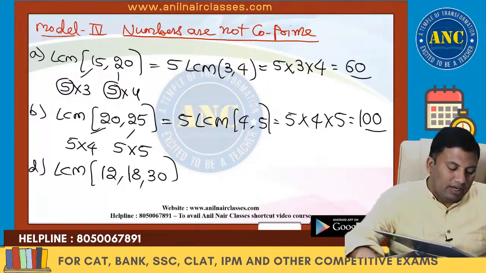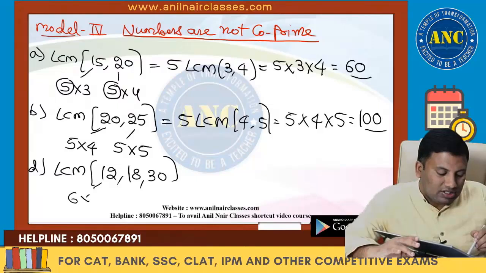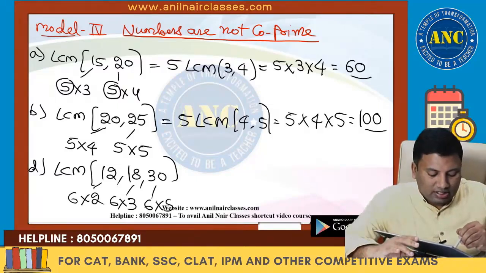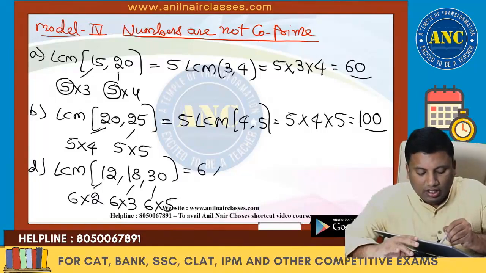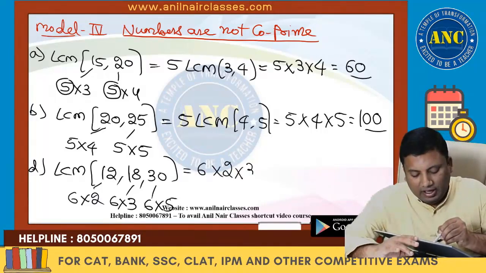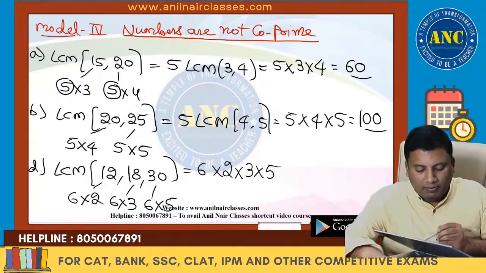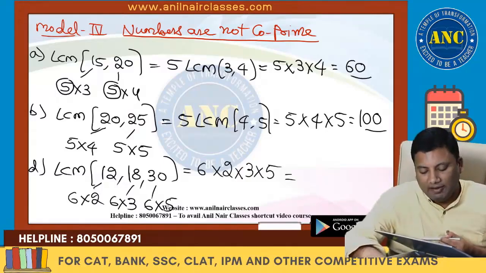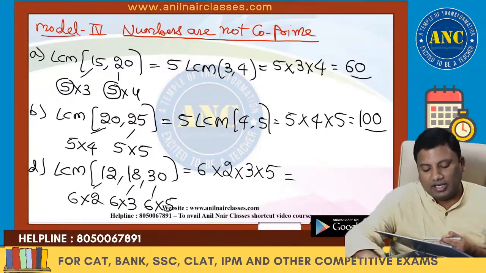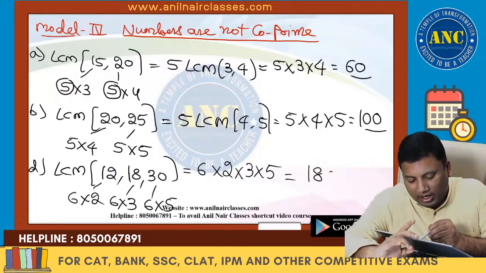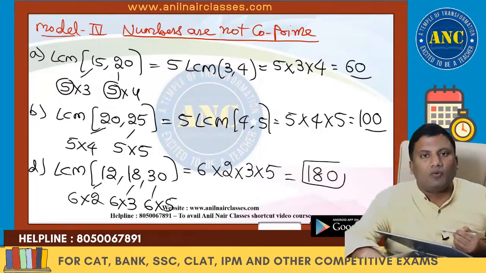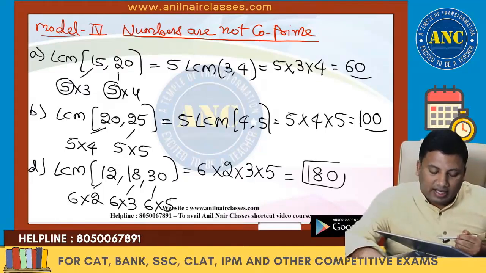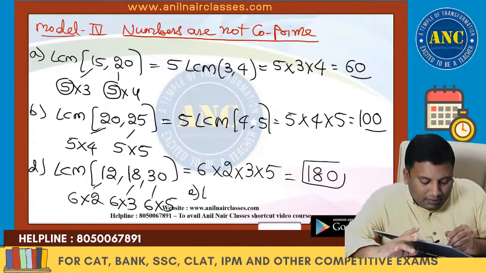LCM of 12, 18 and 30. 6 into 2, 6 into 3, 6 into 5. 6 is common. 6 into LCM of 2, 3, 5. LCM of the co-primes is always their product. 5 3s are 15, 15 2s are 30, 30 6s are 180. Whenever you are stuck, please use these concepts. This will help you to give the answer fast.